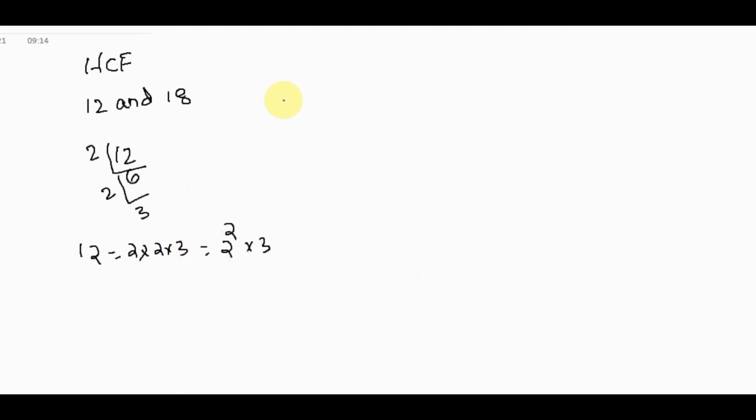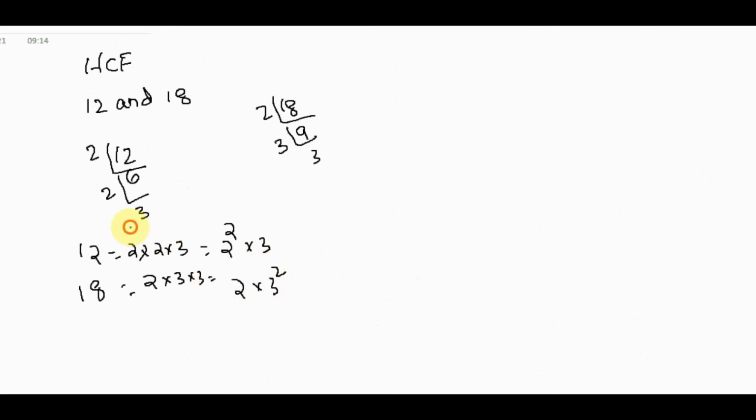Again, in a similar way we can find the prime factorization of 18. 2 is the least prime number, 18 divided by 2 is 9. Again 9 divided by 3 is 3. So we can write 18 is equal to 2 into 3 into 3. That means 2 into 3 square.